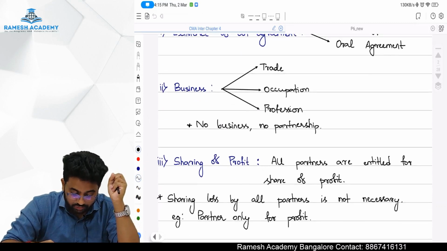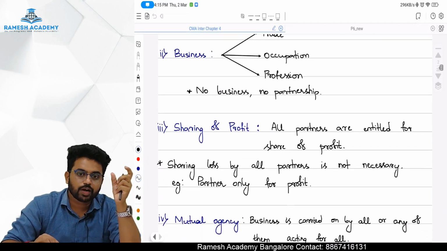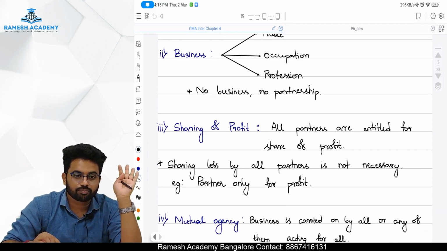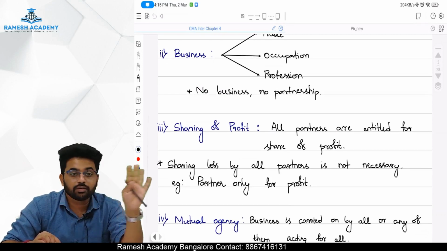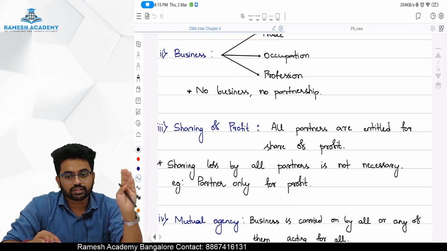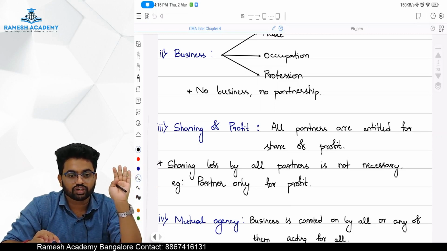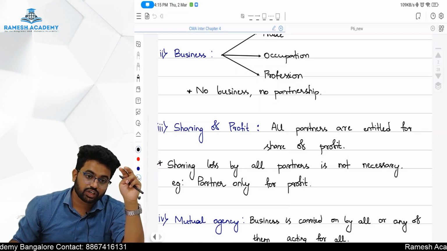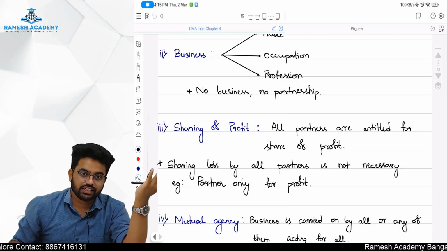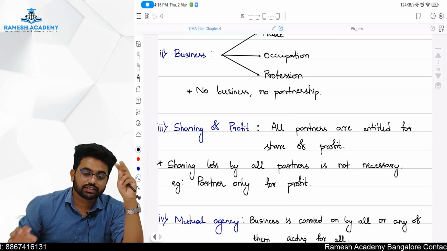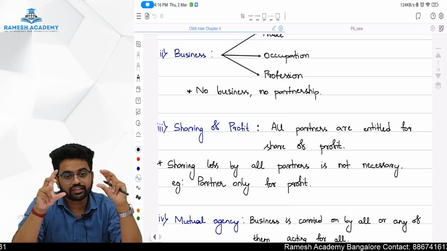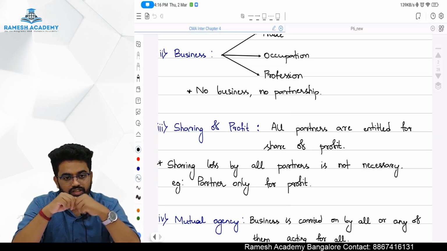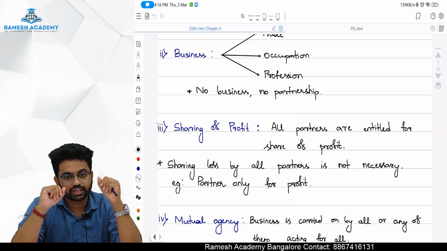Okay. Next one is sharing of profit. All the partners are entitled to the share of profit. You cannot deny profit to anyone. All the partners who are in the business are entitled to the profit. Okay. But is everyone entitled to the loss? Not necessarily. You can say that certain partners need not share the loss.